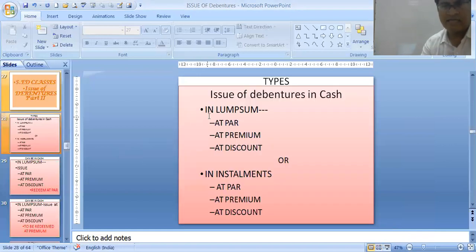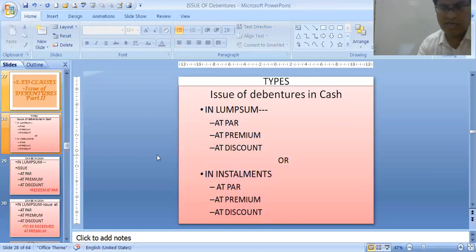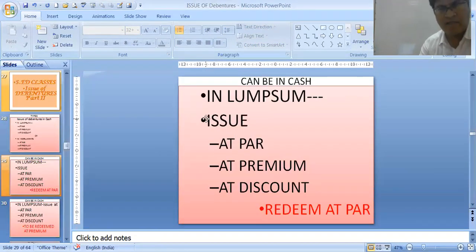Let's see. In cash we can have lump sum. Issue of debentures can be done at par, at premium, as in shares. Even it can be issued at discount, which was not there in shares. In installments also it can be issued at par, at premium, or at discount. Now debentures, you know, is a loan. Money has to be refunded back, and the journal entry also varies regarding how much money we are refunding back. If we are returning at par, then just simply issue of debentures at par, at premium, at discount. If nothing is mentioned, or redemption at par, the treatment will be the same way.